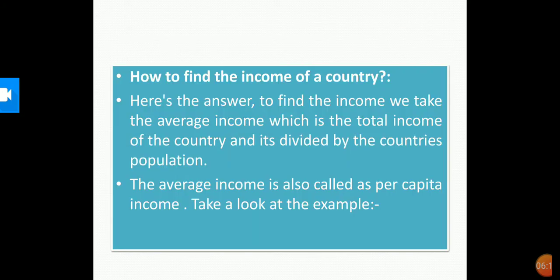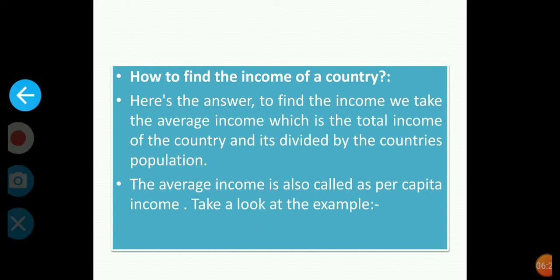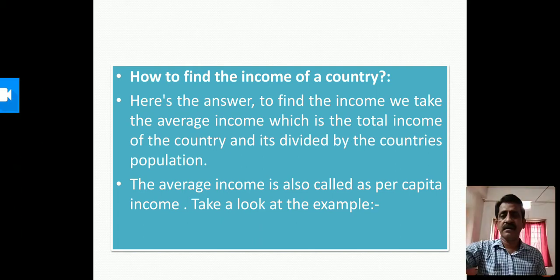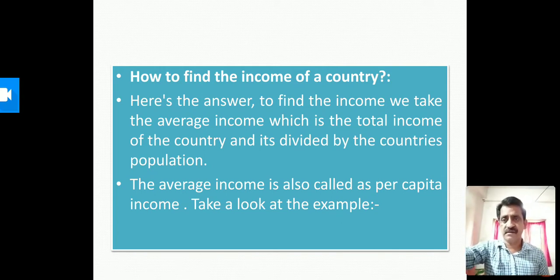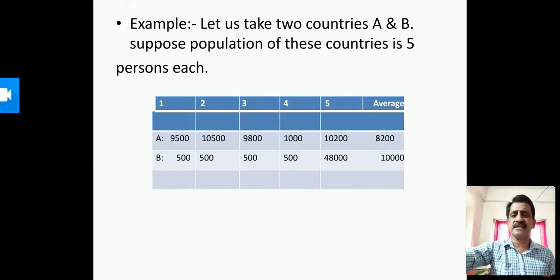So how to find the income of the country? The answer is simple. To find the income, we take the average income, which is the total income of the country divided by the particular country's population. The average income is also called per capita income. Let us see an example over here.